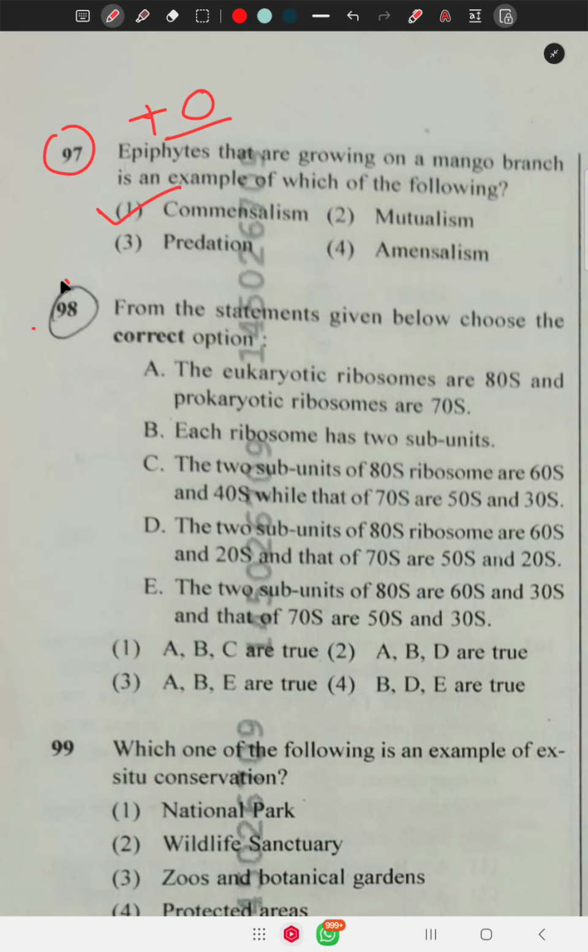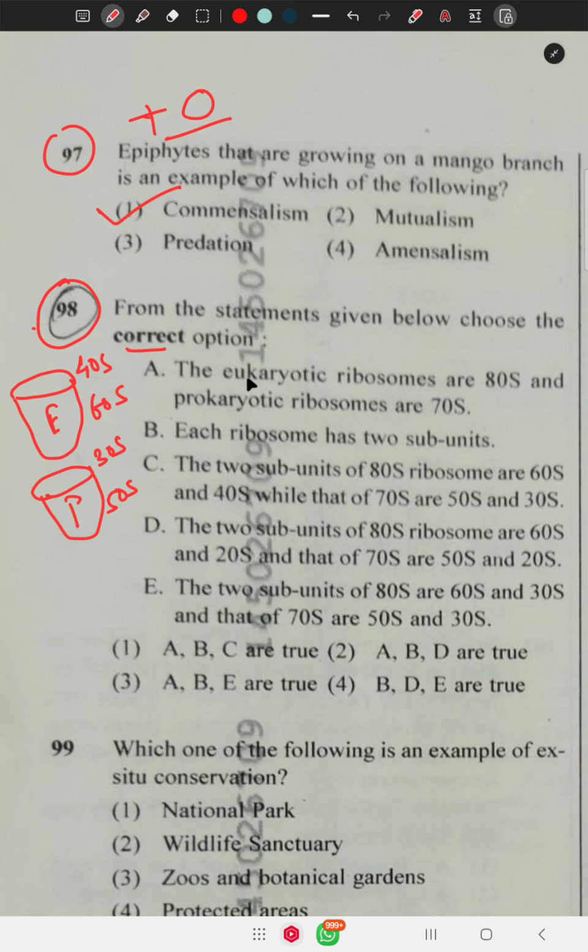Question number 98 says from the statements given below choose the correct option. A. The eukaryotic ribosomes are made by two subunits. In case of eukaryotic ribosome, there is 40S and 60S. But in case of prokaryotic ribosome, it is made by 30S and 50S.